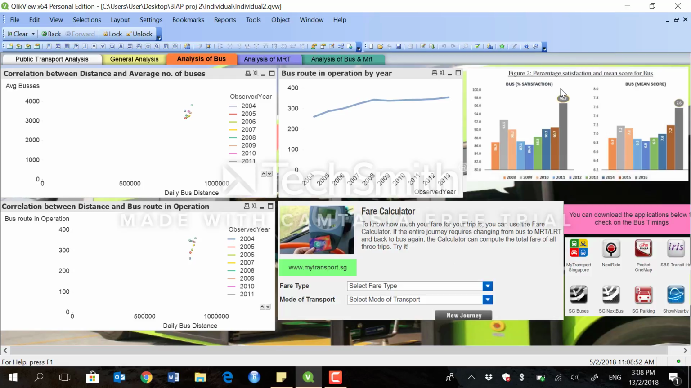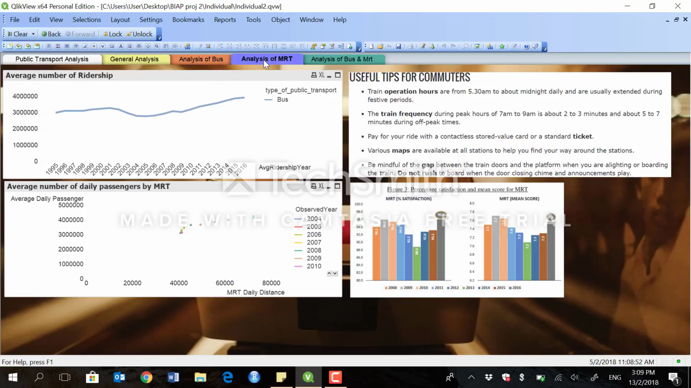And I've also included the satisfaction for the buses overall. So we can see that there's an increase in the number of bus satisfaction in 2016, that it reached 96.7%. And they can also use the fare calculator to check how much they have to pay for the different modes of transport, as well as download apps to check the bus timings. So I'll be moving on to the analysis of MRT.